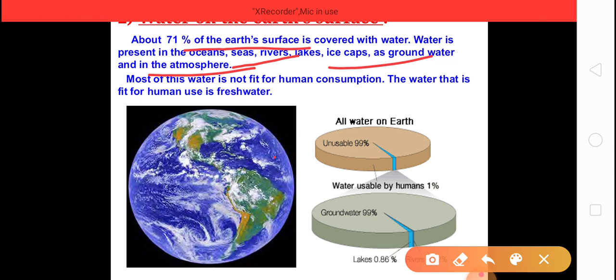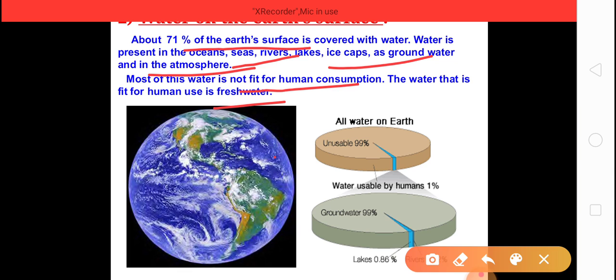Most of this water is not fit for human consumption. So the water that is fit for human use is called fresh water. So we will use only the fresh water for consumption.